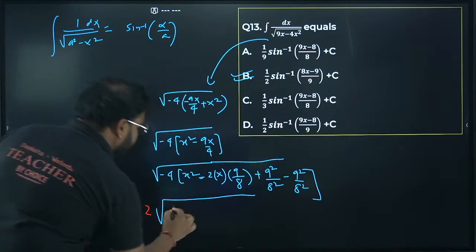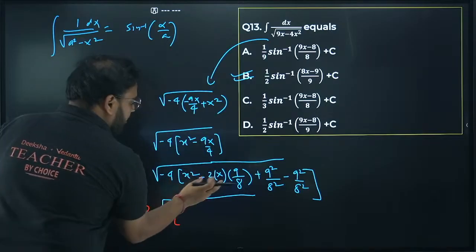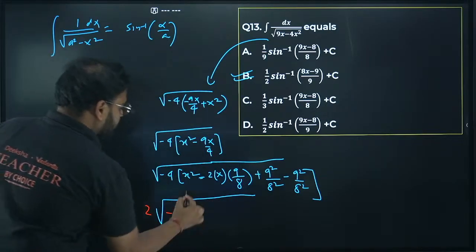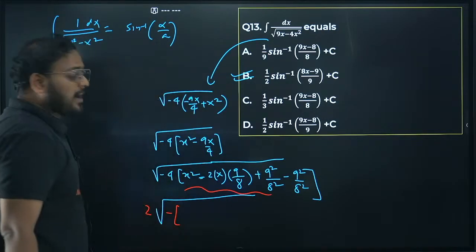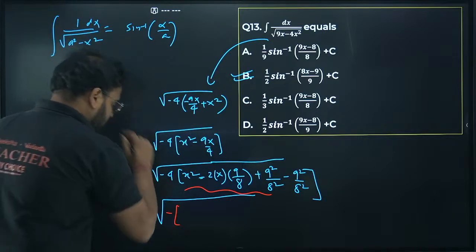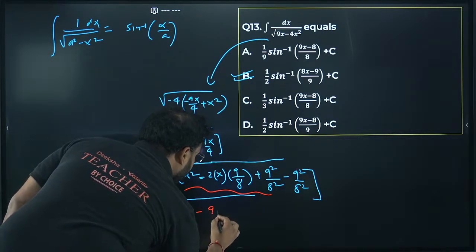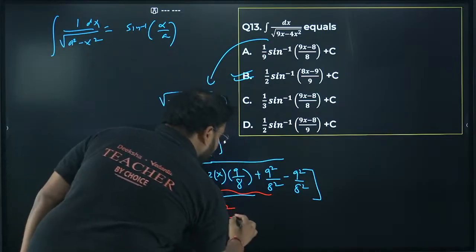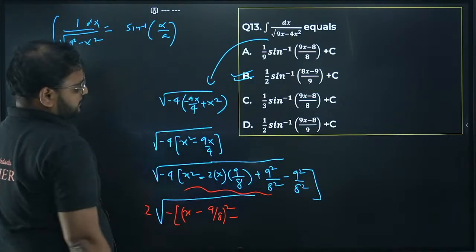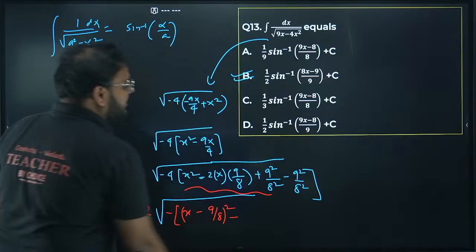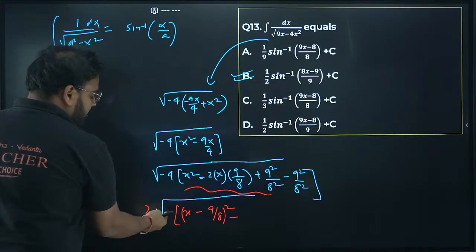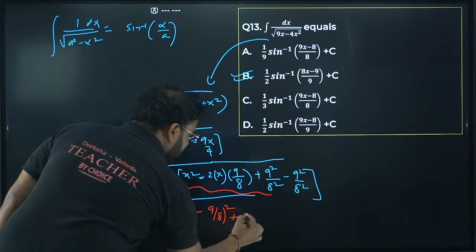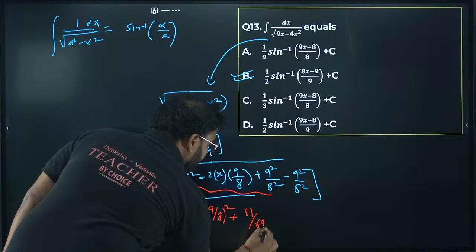This minus sign is inside, and have a look, a square, 2ab, b square, these 3 terms. A square minus 2ab plus b square. So I get x minus 9 by 8 the whole square, and we have here minus this part, it will become 81 by 64. But there is a minus sign over here, so it will become plus 81 by 64.